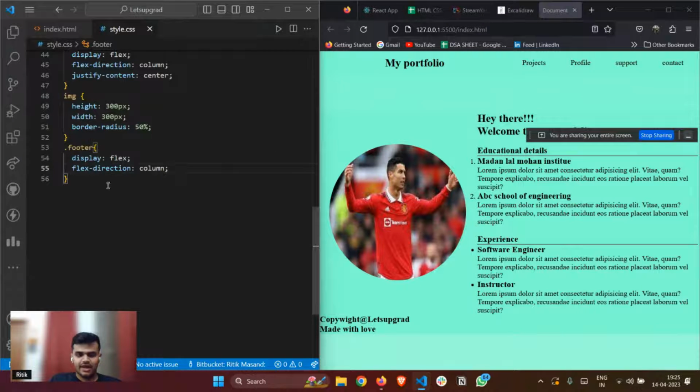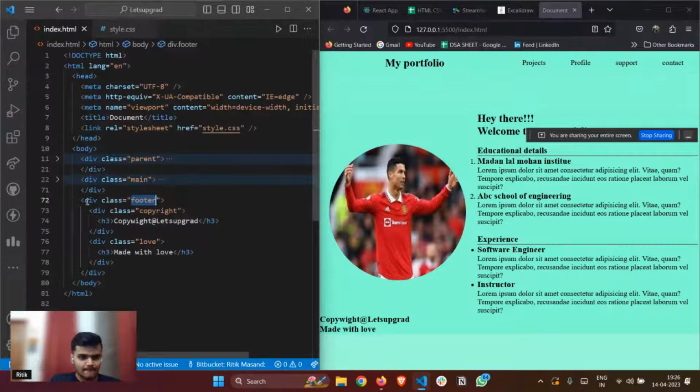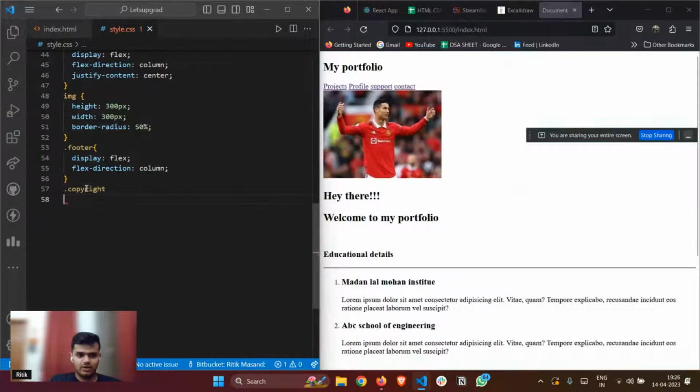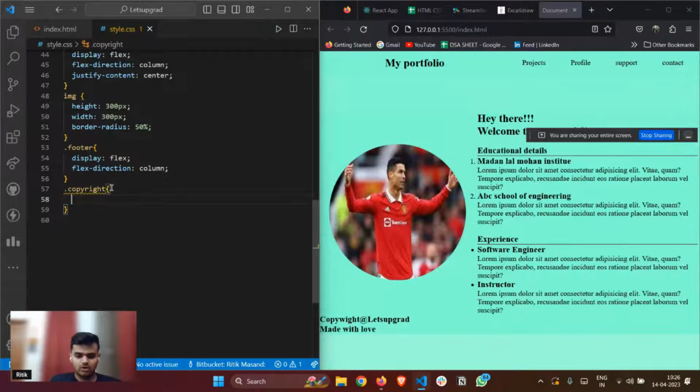Okay, and I'll also do one thing. I'll just quickly go to dot what was it? Dot copyright. This one, dot copyright, right? I want to make it to the center.